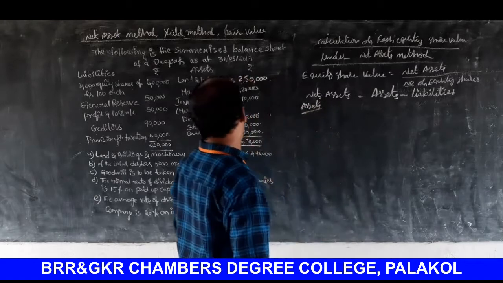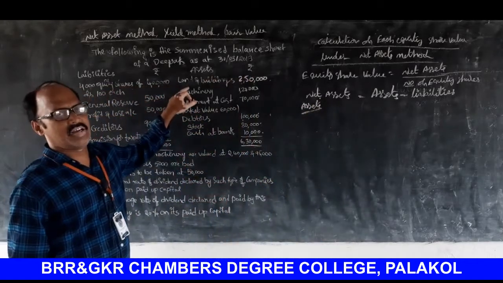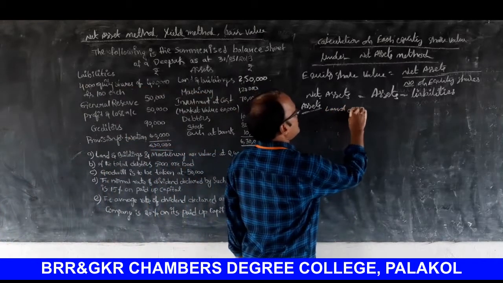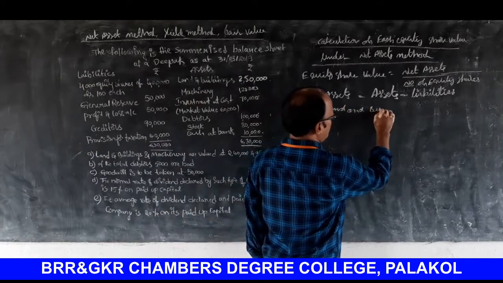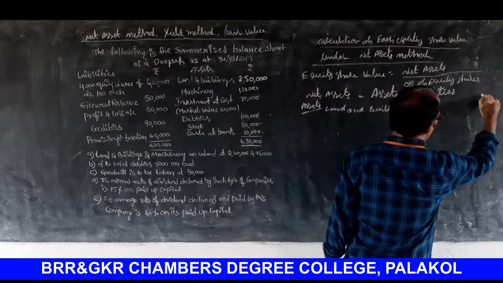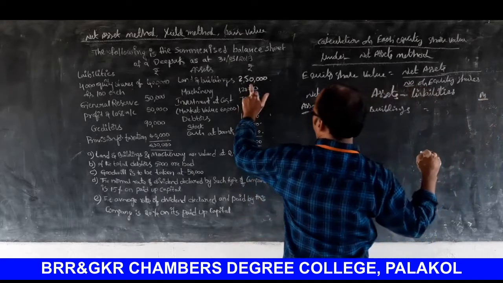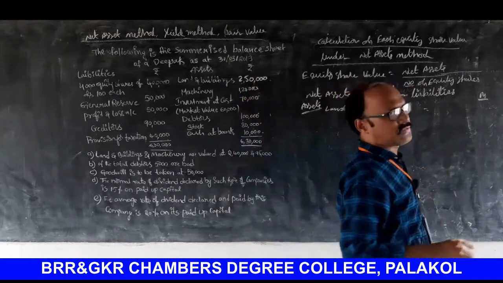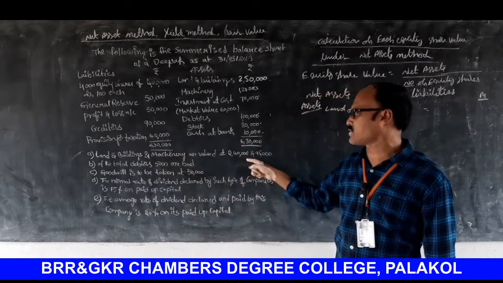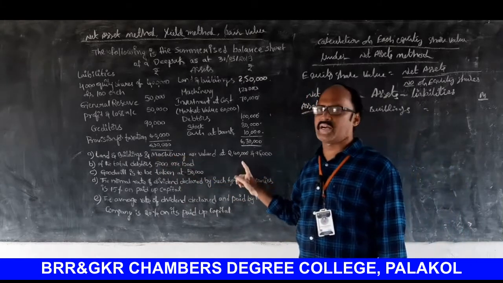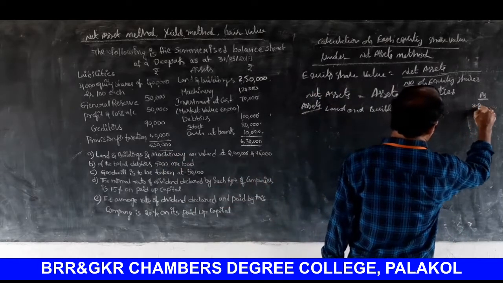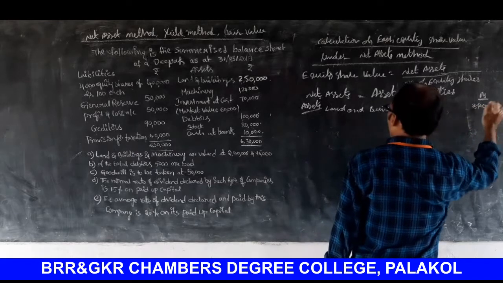Assets. First one, land and buildings. Land and buildings available in the balance sheet are 2,50,000, but the land and buildings are revalued at 2,40,000. That's why 2,40,000 rupees is to be considered. So 2,40,000.